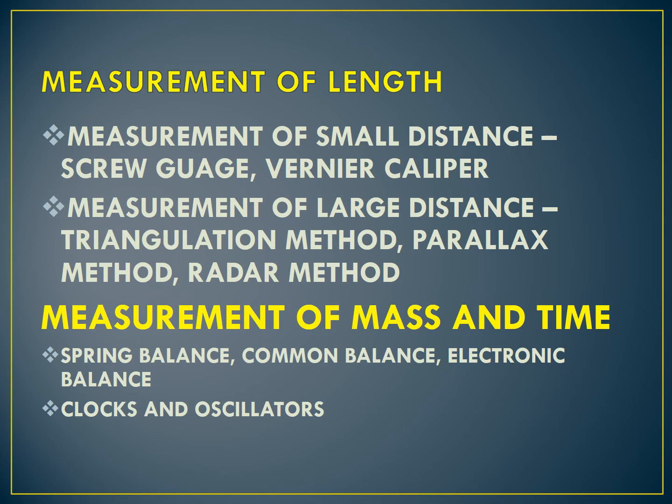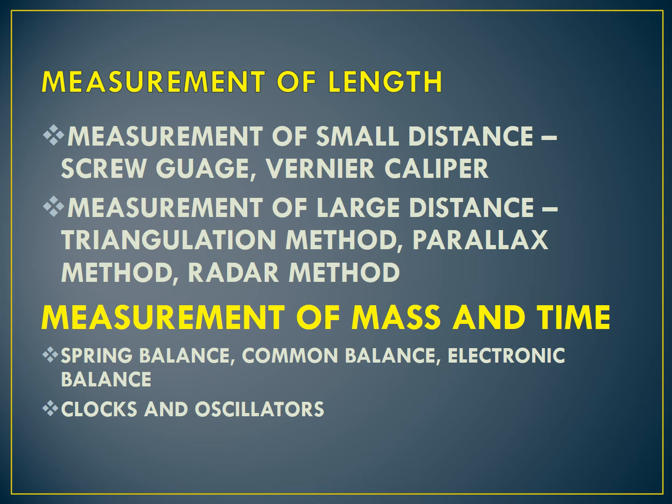Do you understand how we can measure a length? A distance between two points is known as length. The SI unit of length is meter. For measuring large distances, like galaxy, we are using indirect method: triangulation, parallax, radar. For measuring the small, which is called microcosm, we are using meter scale, screw gauge, vernier caliper. This is the difference between microcosm and macrocosm.